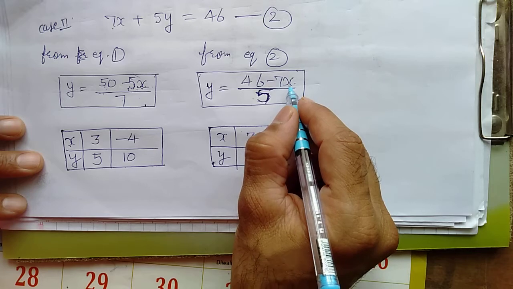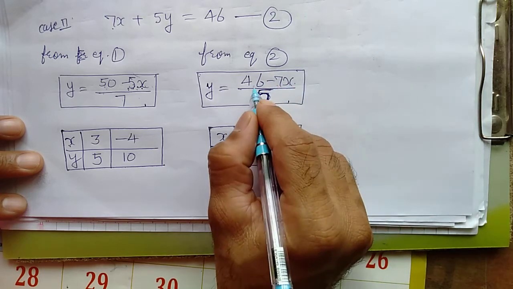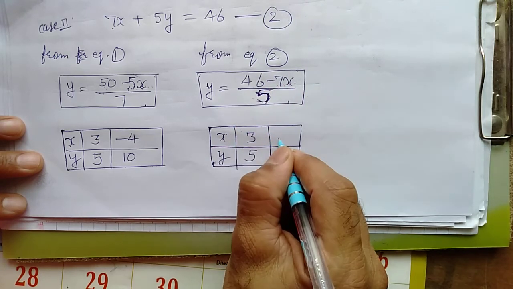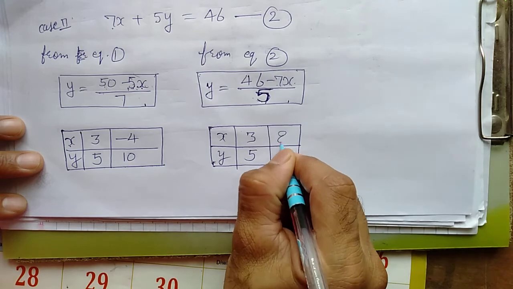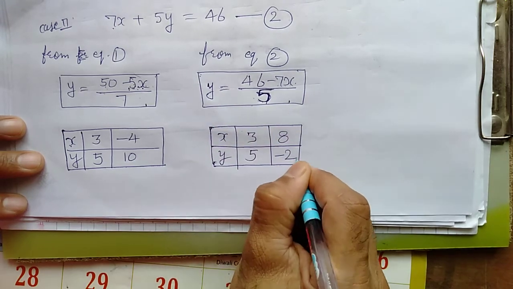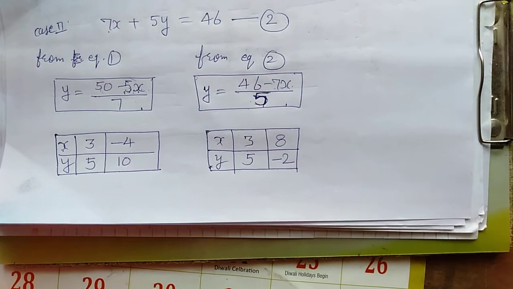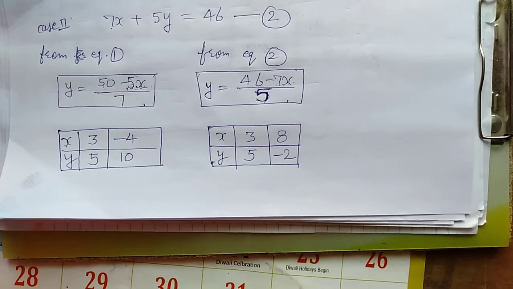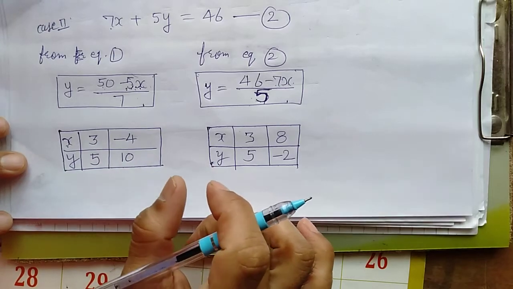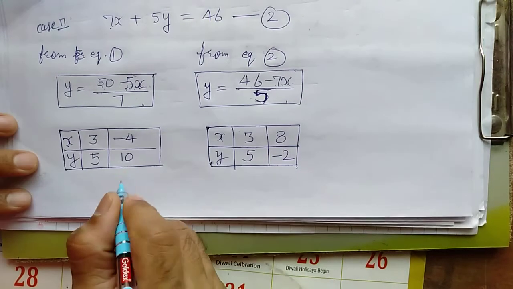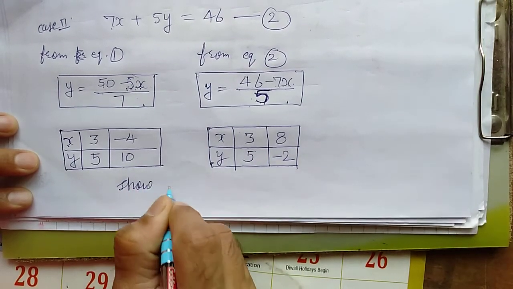And if you take 8, 8 times 7 is 56. 46 minus 56 is equal to minus 10, and divided by 5 is equal to minus 2. Now these are solutions. Now can you show it graphically? Yes, we can show. So show it graphically also.